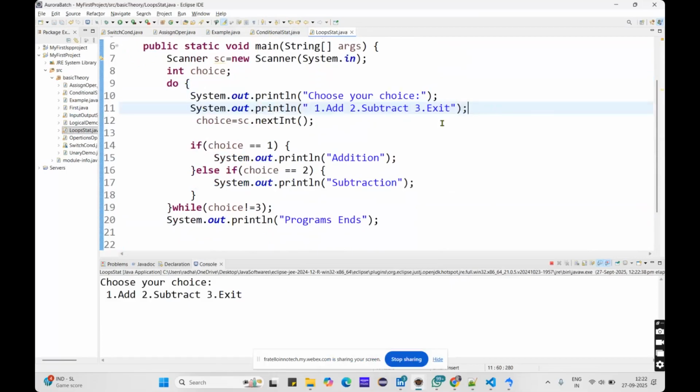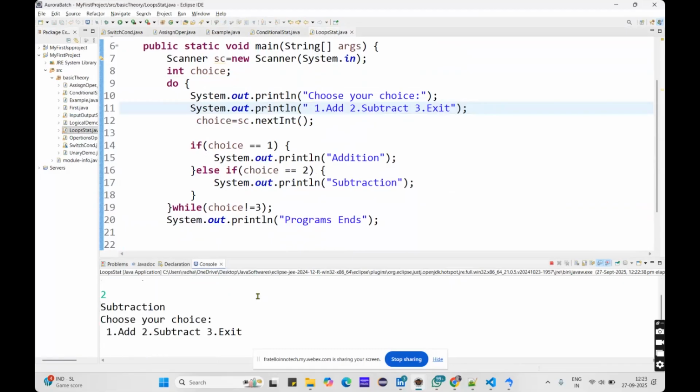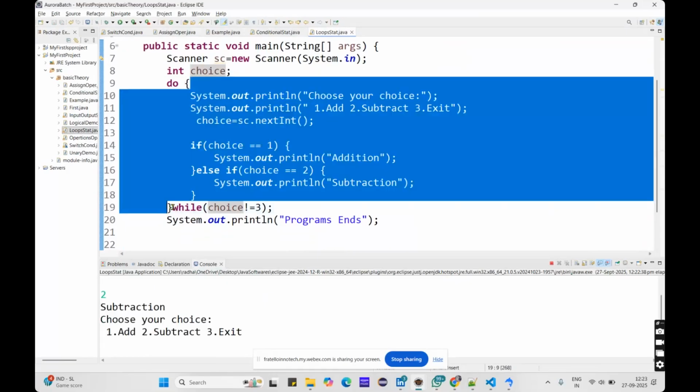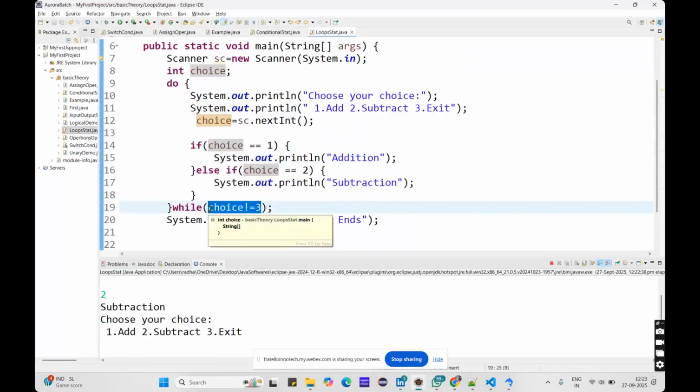So it is executing, and then it is asking me to choose your choice. Now I will select the value 2. Since I chose the second value, it is printing this subtraction. After the completion of executing the code, it is checking the condition that I have given.